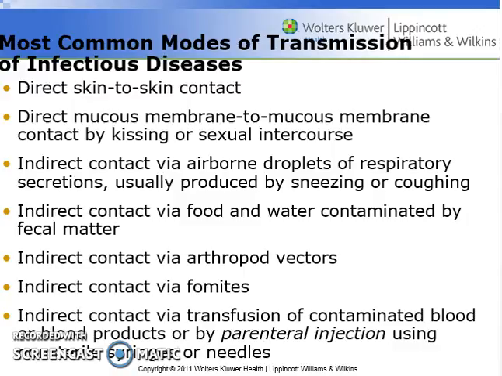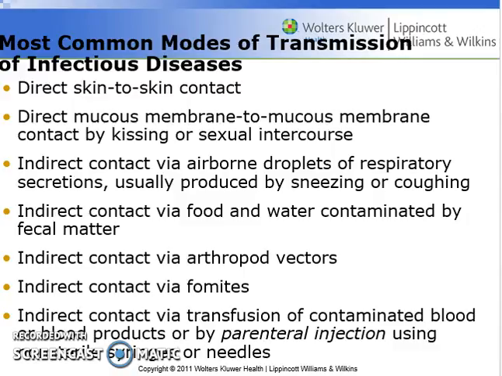Some other common modes of transmission include indirectly contacting airborne droplets or respiratory secretions. These are things that are put in the air through the process of sneezing or coughing. Indirectly coming into contact with food and water, as that has been contaminated with fecal material.